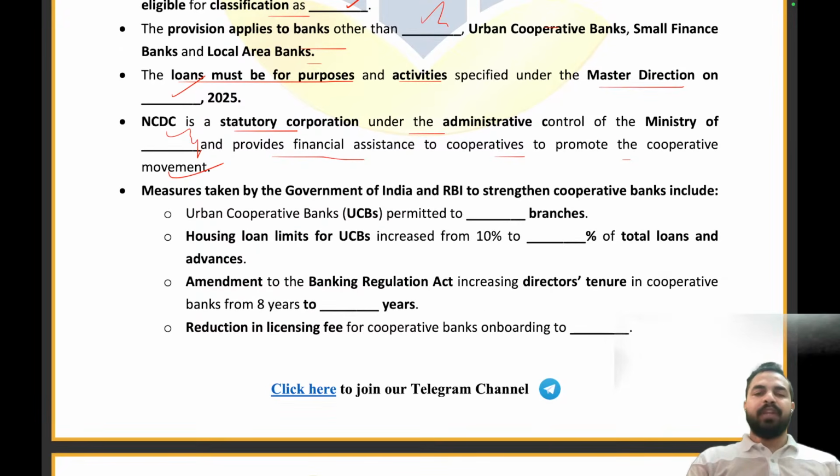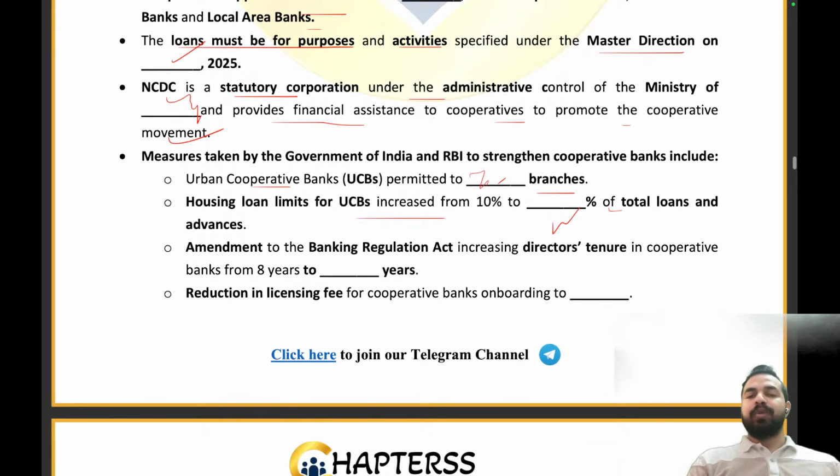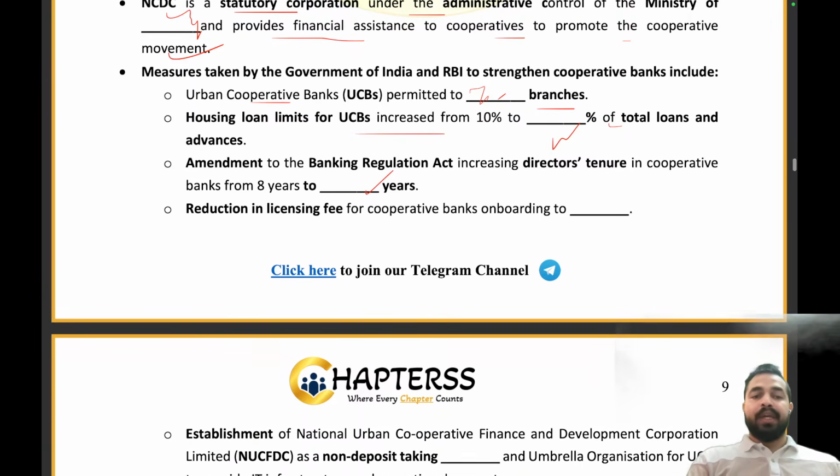Then, my dear friends, we are having the different measures. So, the urban cooperative banks have now been permitted to open new branches, right? The housing loan limits for the urban cooperative banks has been increased from 10% to what percentage? 25%. Absolutely right. Amendment to the Banking Regulation Act increasing the director's tenure in the cooperative banks from 8 years to how many years? 10 years is the new tenure.